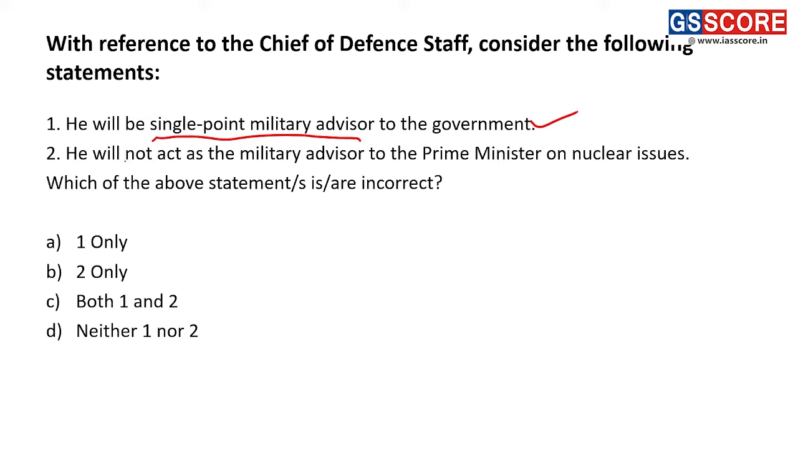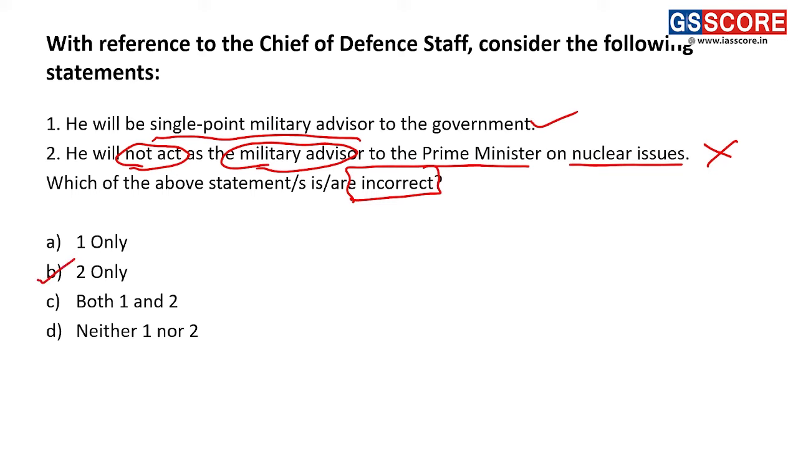Second statement, he will not act as military advisor to Prime Minister on nuclear issues. This statement is not correct. One of the reasons why the post of Chief of Defence Staff came into existence was so that Prime Minister will have a specialized military advisor on defense in general and in specific nuclear issues. So second statement is not correct. They have asked us which statement is incorrect. So incorrect statement is statement 2, hence our answer is only 2, that is B.